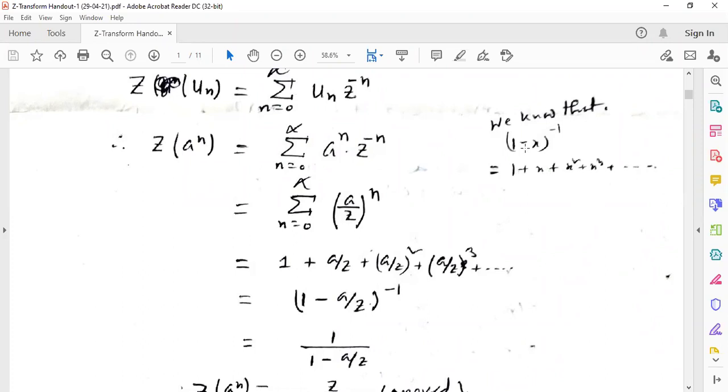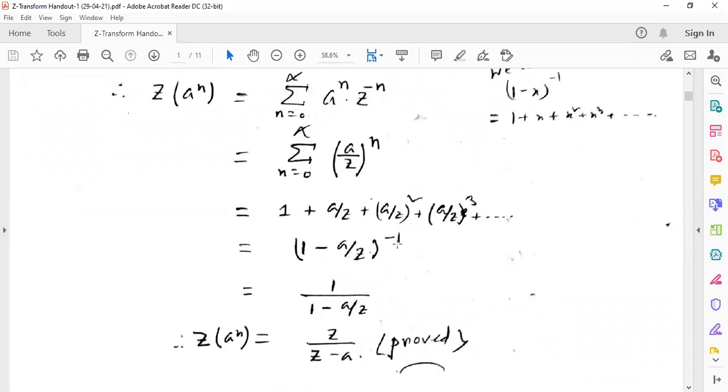So we can write that (1 minus x) to the power minus 1. Here, 1 minus x means (1 minus a by z) to the power minus 1. So it becomes 1 by (1 minus a by z). So z will come into the numerator and it will be z by z minus a. That was our proof: the Z transformation of a to the power n is equal to z by z minus a.